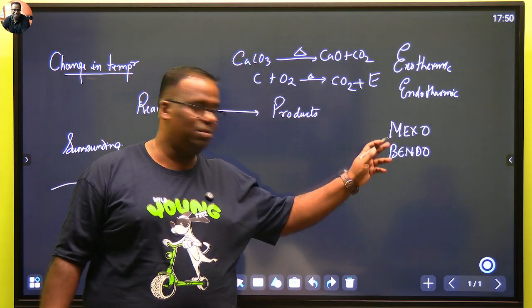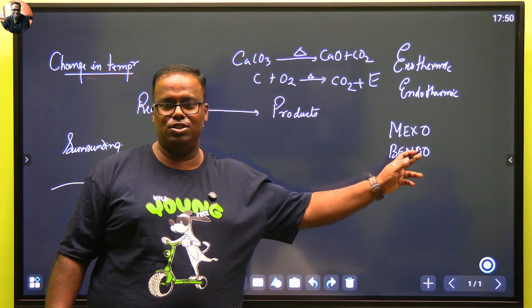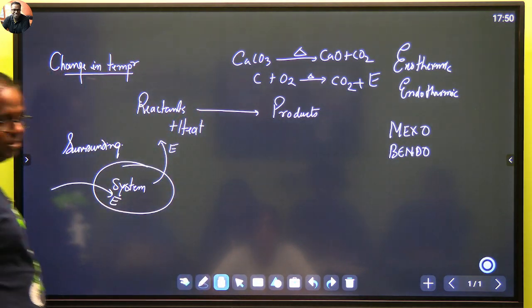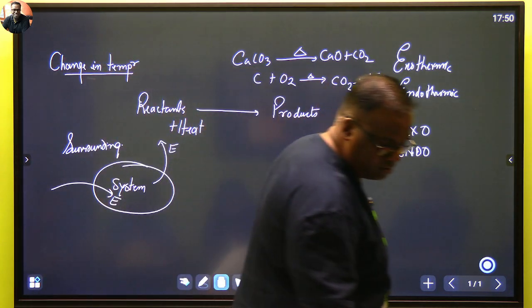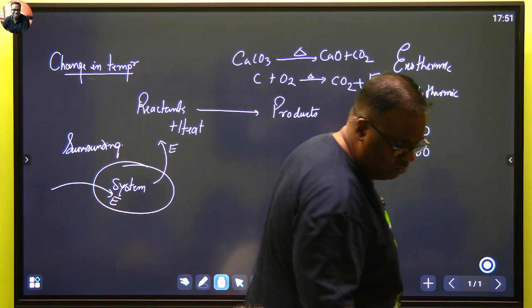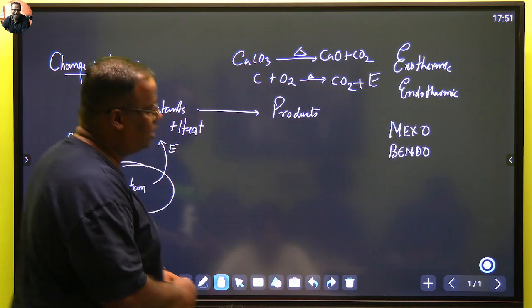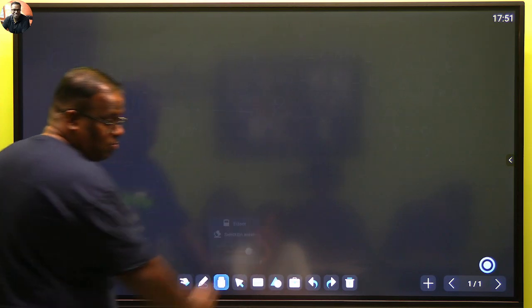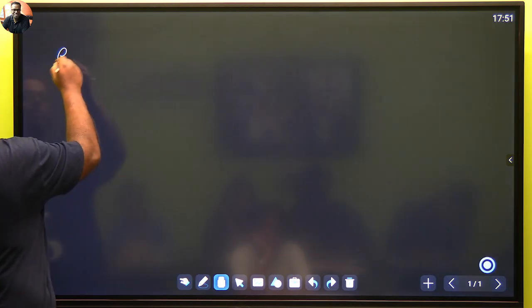MEXO-BENDO में MEXO समझ में आया ना? Making of bonds, exo. Breaking of bonds, endo. Clear? So this part is over then. इसमें हमें और ज़्यादा कुछ बात करने का नहीं है. चलें आगे. Okay. Next part we will be talking about representing a chemical equation.